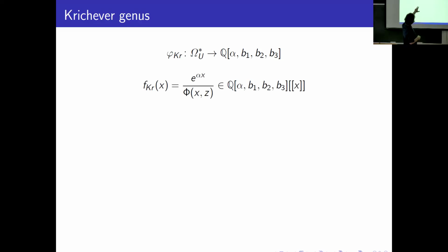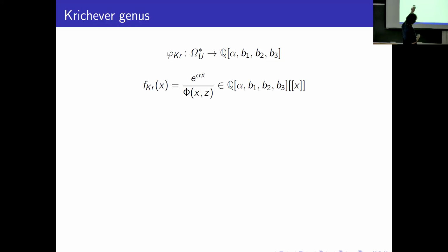Okay, but we need the complex elliptic genus, and the complex elliptic genus is a genus with 4 parameters. It means that the corresponding power series has coefficients in 4 parameters, or equivalently that the genus takes values in a 4-parameter polynomial ring. And what is it? It's the universal complex elliptic genus, and it was defined by Krichever and Höhn independently. And here we use the point of view of Krichever. So Krichever defined the corresponding power series in such form.